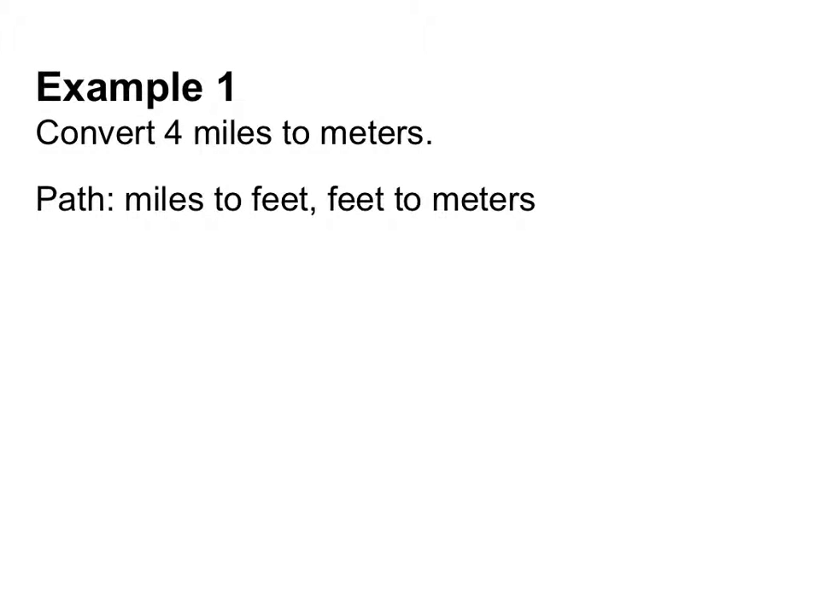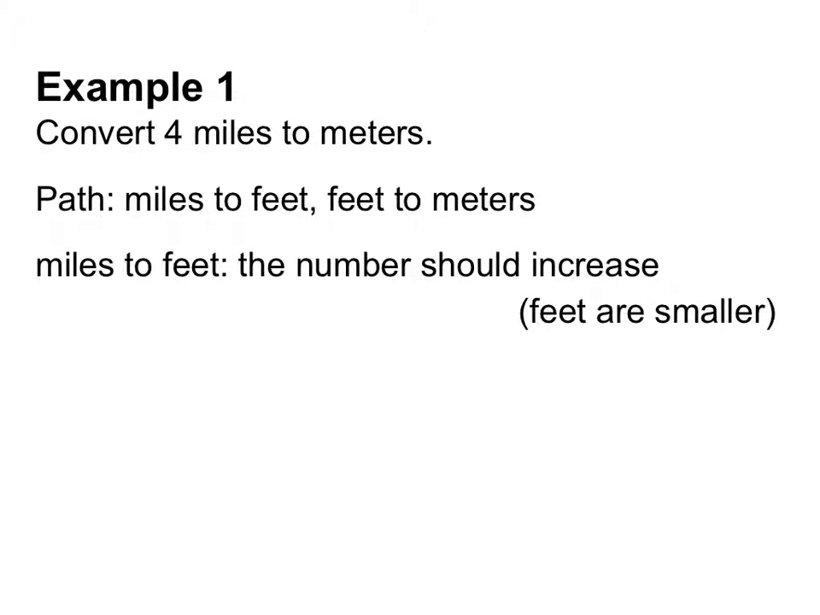So one path. This is the path that I chose, but again, there are several paths you could take. I convert miles into feet, and then I convert feet into meters. So let's do it. Miles to feet. The number should increase because 1 mile has 5,280 feet. So a small number of miles would result in a large number of feet. So I'm going to take those 4 miles and multiply by the 5,280. So far I know that 4 miles is equal to 21,120 feet.